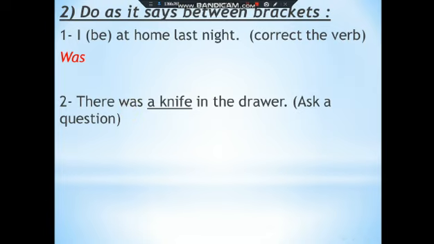Okay, so I'm going to start with the verb because it's a question, and in questions we start with the verb, then the subject. So what? This is the question word first. Then the verb was, then the subject. What was there in the drawer? What was there? Was there instead of there was, there in the drawer.